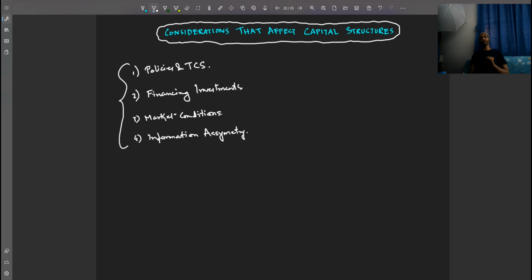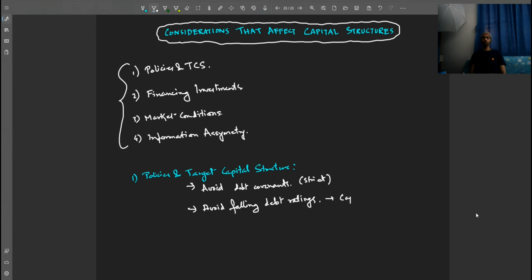There can be various policies which a company may adopt. One can be to avoid unnecessarily stringent conditions over debt issuance. For example, avoid excessively strict debt covenants, because excessively strict debt covenants may actually hinder their growth. Next is avoid falling of debt ratings. If the capex targets are too high, or if too much borrowing is happening, sometimes the rating agencies become defensive.